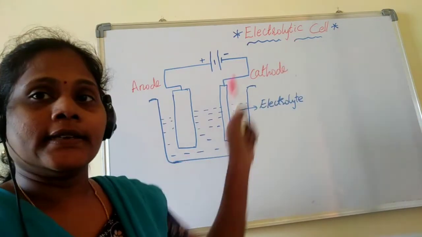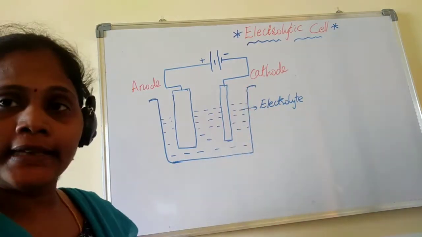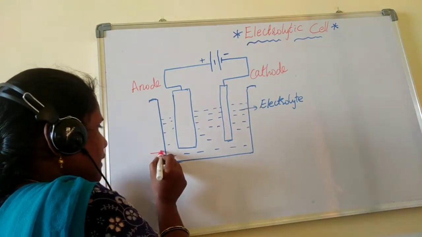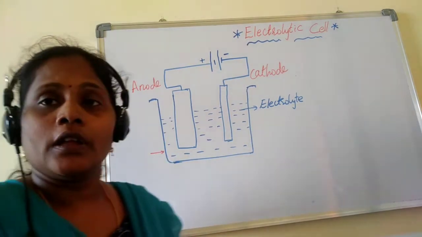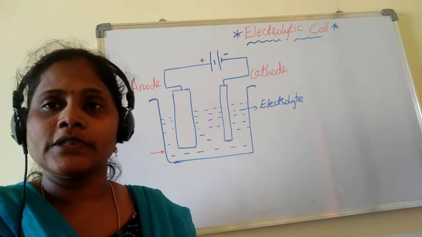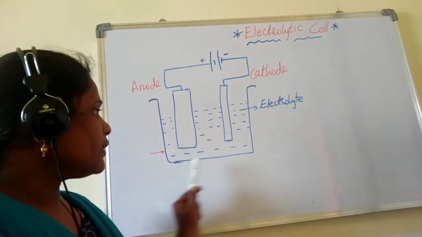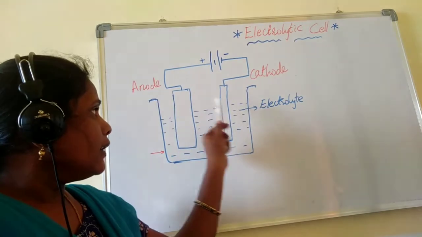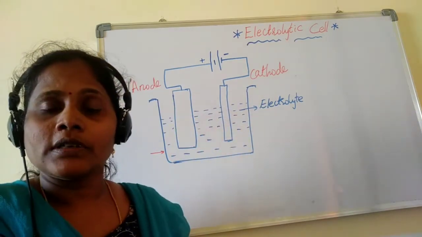The electrolytic cell consists of a tank, an electrolytic tank, which is made up of glass or an insulator. That means it should not allow the passage of electricity. So the beaker should be an insulator, in which two metal rods are dipped.